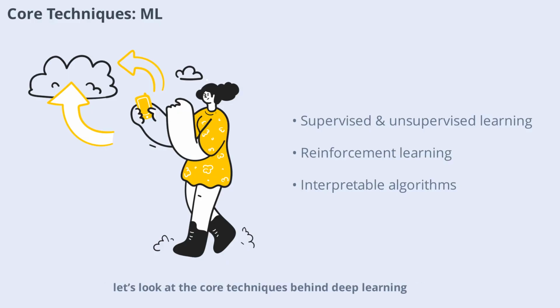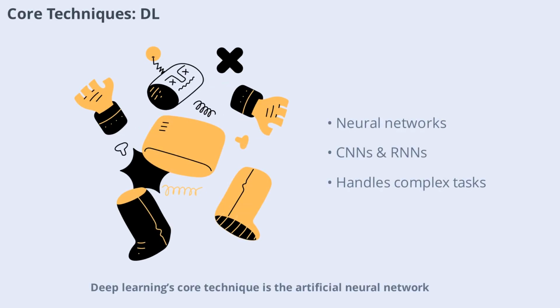Next, let's look at the core techniques behind deep learning. Deep learning's core technique is the artificial neural network, particularly those with many hidden layers. These networks can be feed-forward, where data moves in one direction, or recurrent, where outputs loop back as inputs. Convolutional neural networks (CNNs) are used for image processing, while recurrent neural networks (RNNs) handle sequential data like text or speech. Training these networks requires large datasets and significant computational resources, but the payoff is their ability to solve highly complex tasks. Now let's compare the complexity of both approaches.